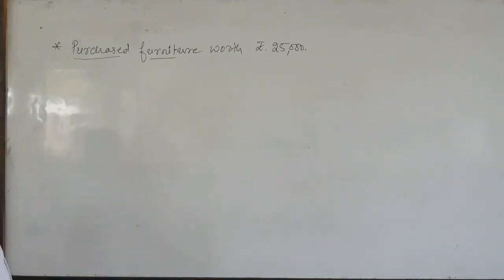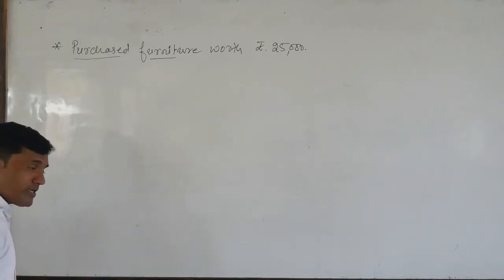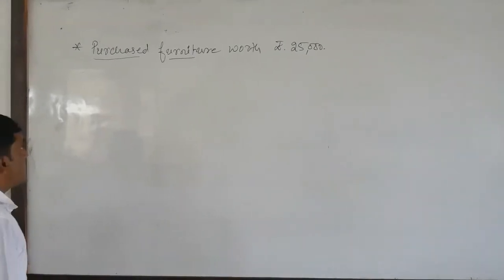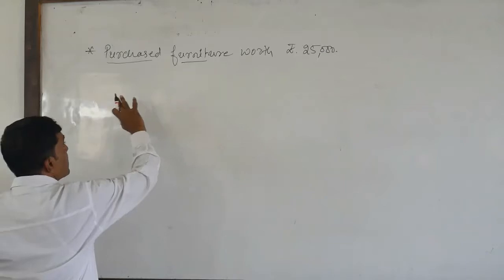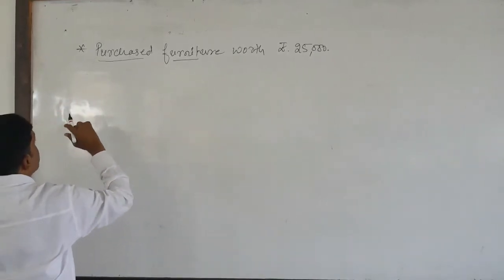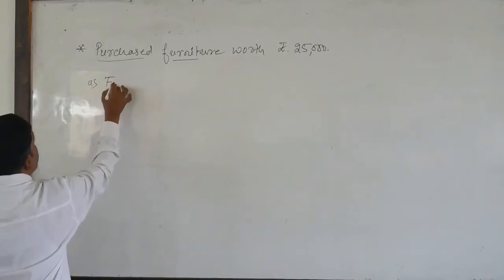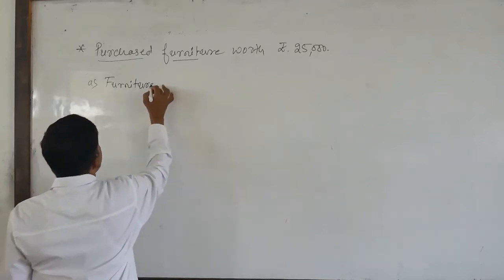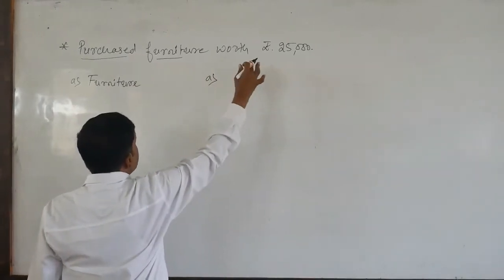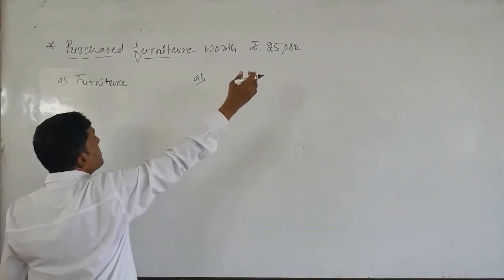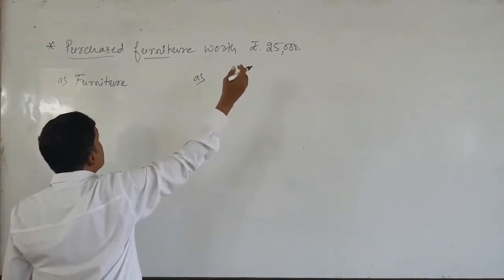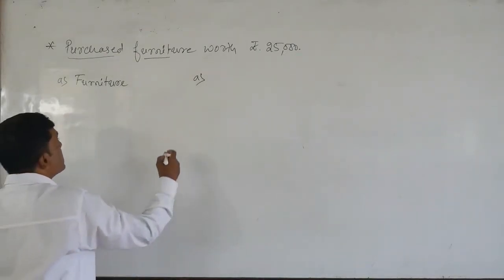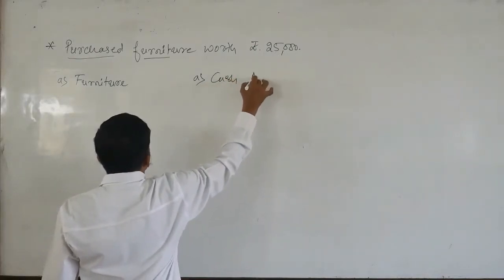In this case, we should not take it as a purchase of goods. Why? Because it is furniture, it is an asset. That is the reason. While classifying the aspects, the first one is furniture. Dear students, this is the cash purchase of furniture, because from whom we purchased is not mentioned at all. So this purchase of furniture is a cash purchase. So here one more aspect, that is cash account.